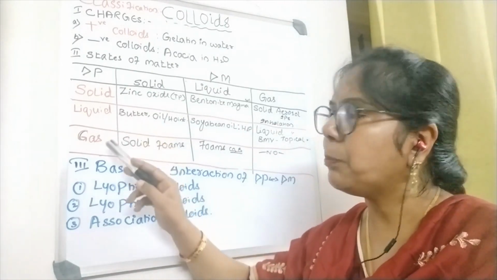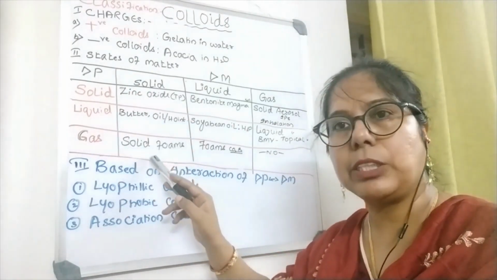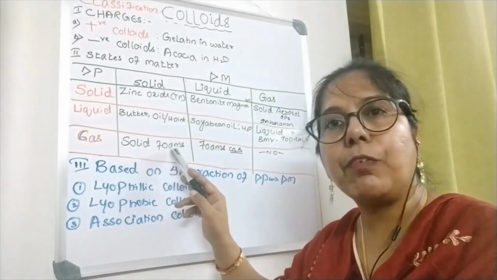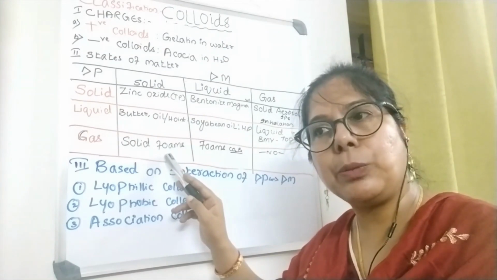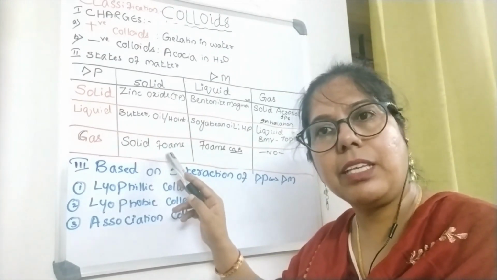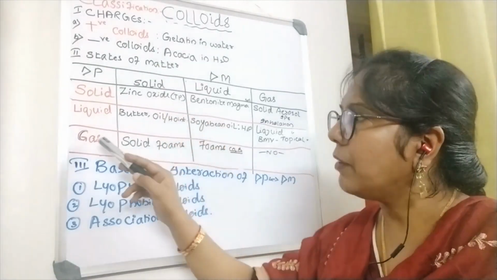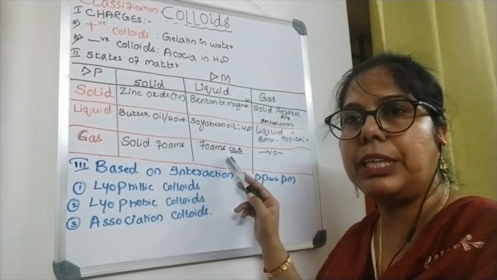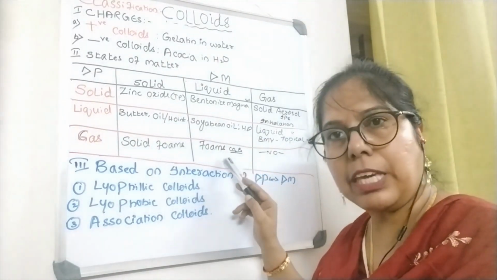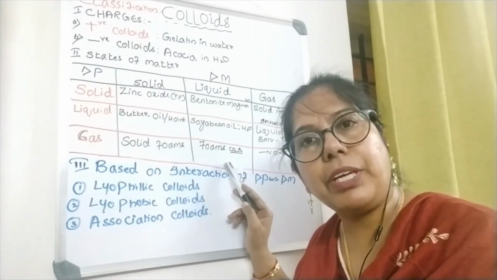Then if the dispersed particle is gas and the dispersion medium is solid, solid foams are the example. For solid foams I can give pumice as an example of gas in solid type. If gas is the dispersed particle and liquid is the dispersion medium, foams are the example. A commonly used example is carbonated beverages.